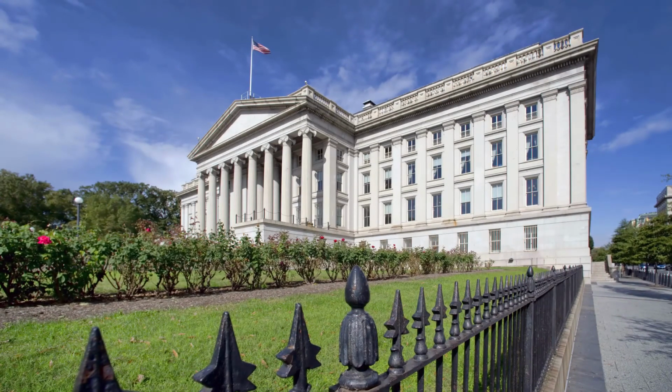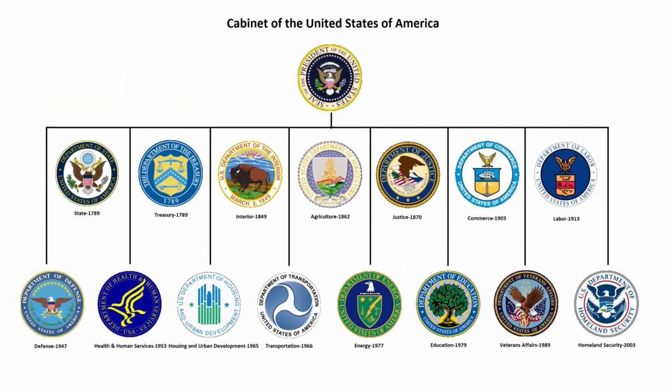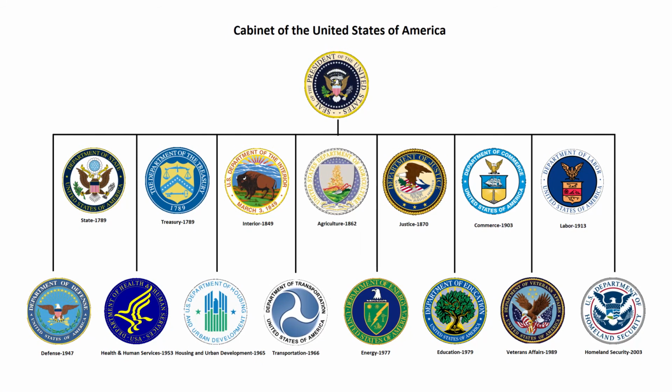Today we will outline the organization and roles of the federal bureaucracy. The federal bureaucracy is made up of several different kinds of agencies, departments, and commissions. Cabinet departments are the largest units of the executive branch. The heads of the 15 cabinet departments are called secretaries. Examples include the Secretary of State, the Secretary of Defense, and the Secretary of Agriculture.